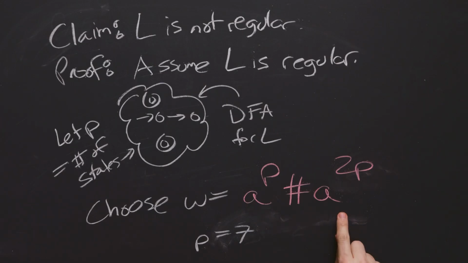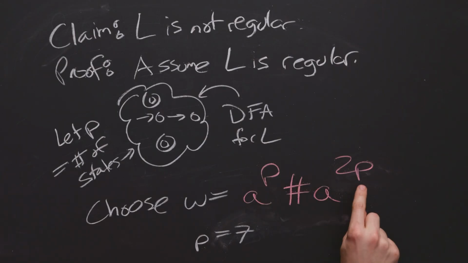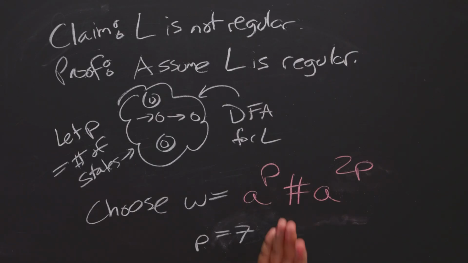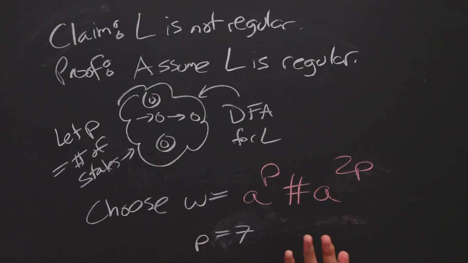Then whatever we put over here must have the ability to add something to this in order to equal this, which means it needs to be a multiple of every number between 1 and p. We need to pump some number of times in order for this side to be equal to this side. So one way of doing that is with the factorial function. Factorial is just the multiplication of all numbers between 1 and p, and therefore every number between 1 and p divides p factorial.